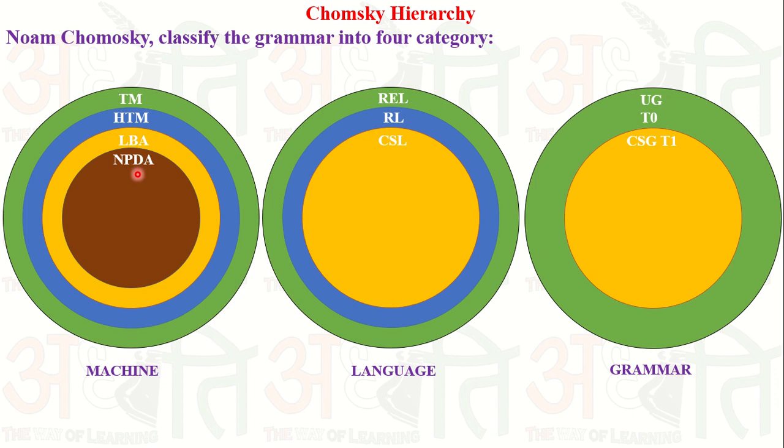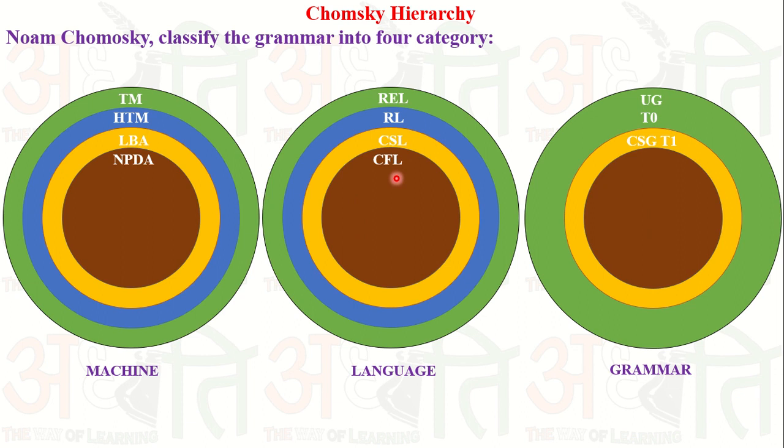I think you understand. The language which is accepted by the non-deterministic pushdown automata is simply known as a context-free language. The grammar that generates the context-free language is known as a context-free grammar, or type 2 grammar. Similarly, for a deterministic pushdown automata, for a given input there is exactly one movement.